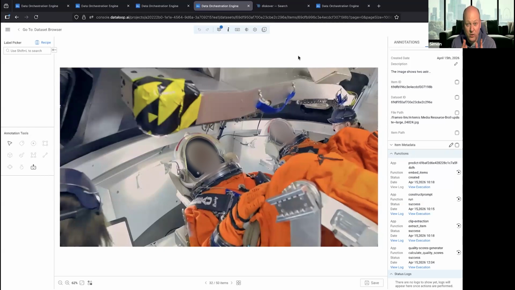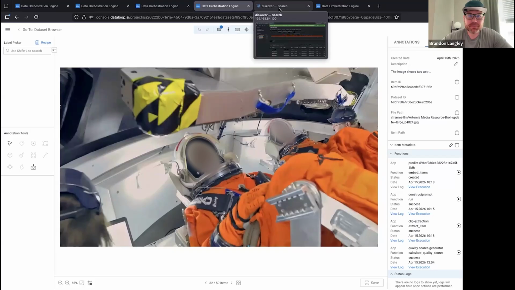Now, you've noticed that we've been doing all this within the user interface of the orchestration engine, which is a really awesome thing to be able to do, but it only gets you so far. The orchestration engine, as it turns out, has a really strong API, which means that we can access all the things that we've just been talking about programmatically from external applications. And this is where I hand over to Brandon.